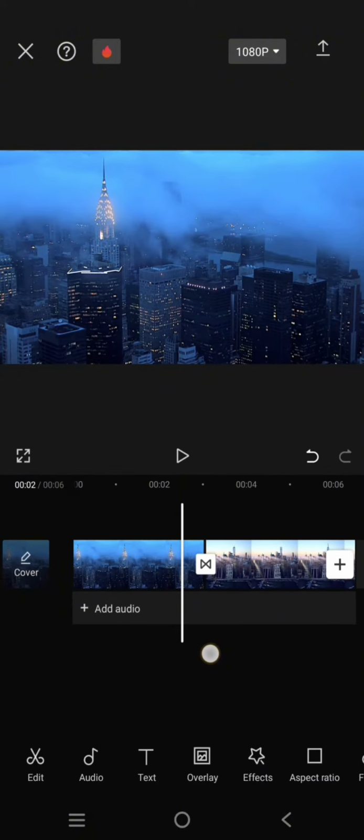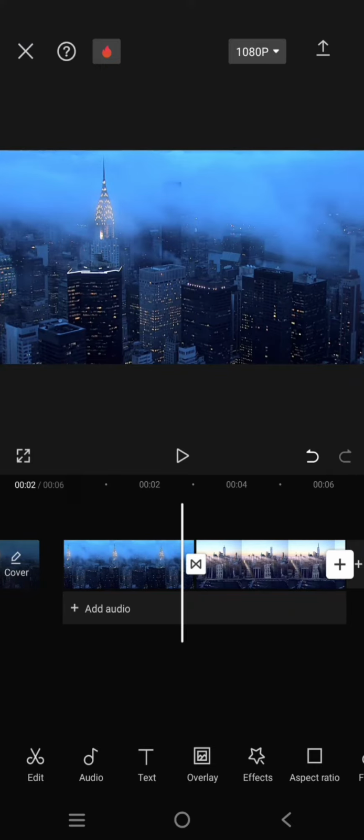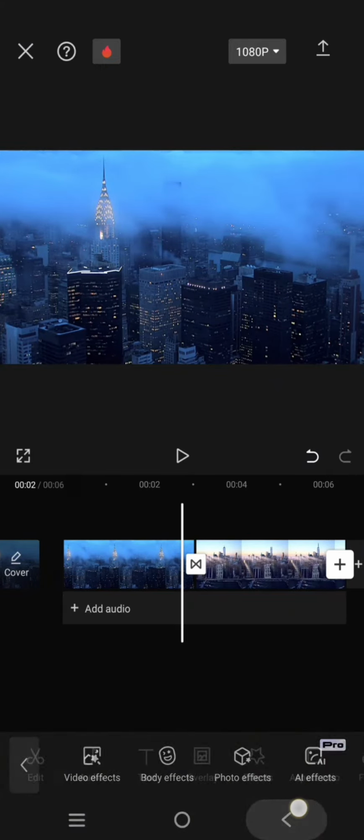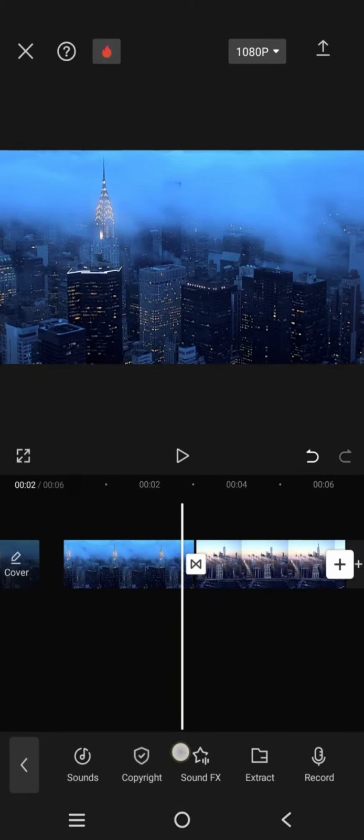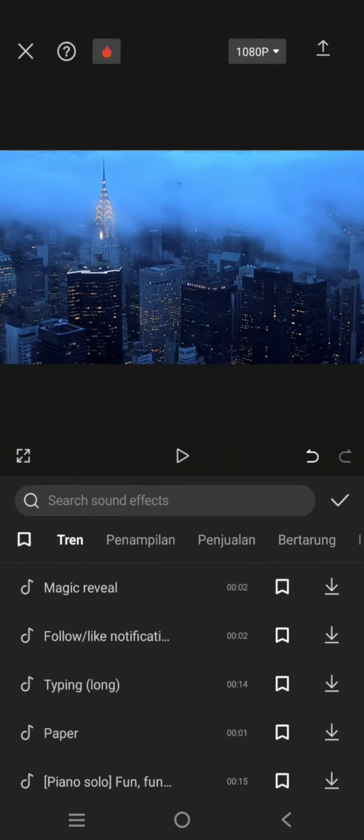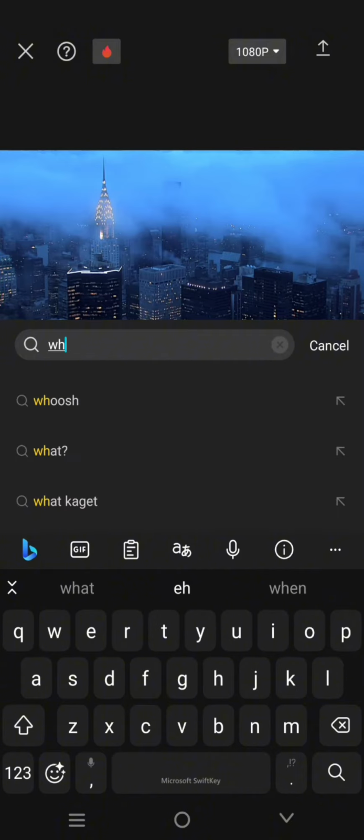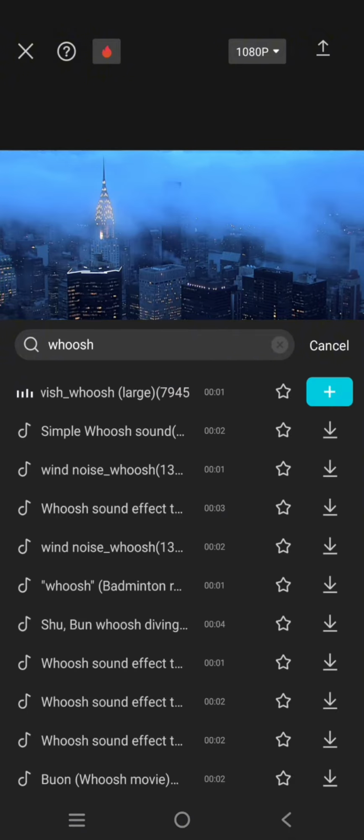Then to make it more dramatic, I'm going to add a sound effect. So go to audio, sound effects. Here just find the one that you want. So I'm going to maybe find whoosh. Okay, let's hear it.